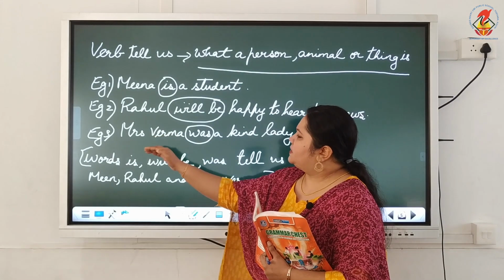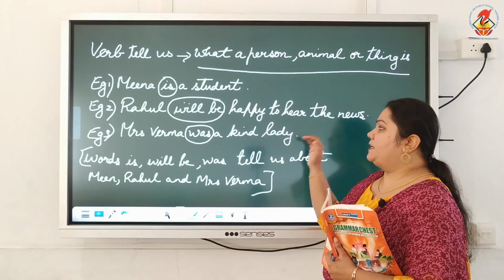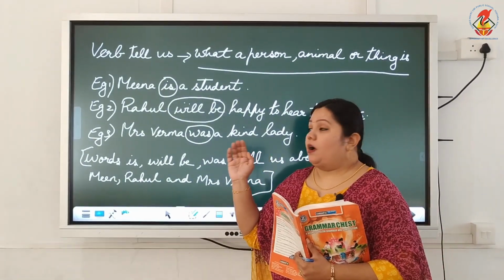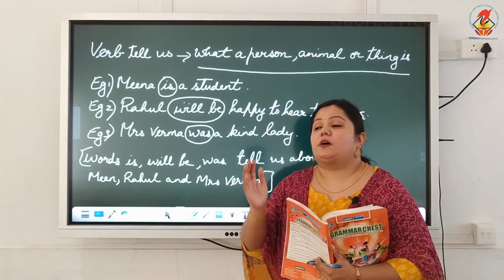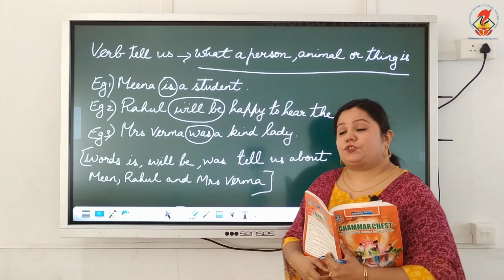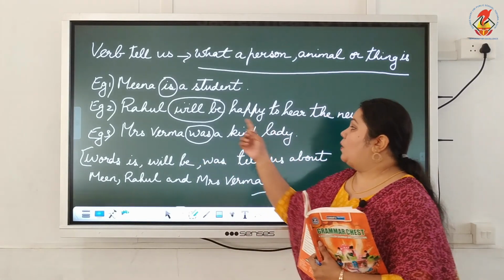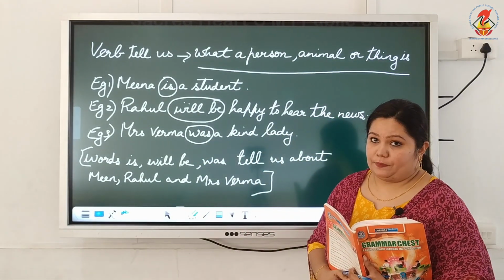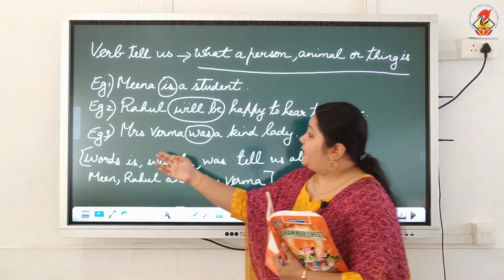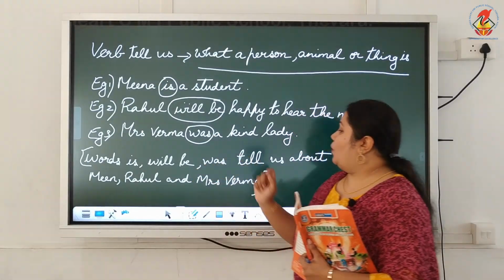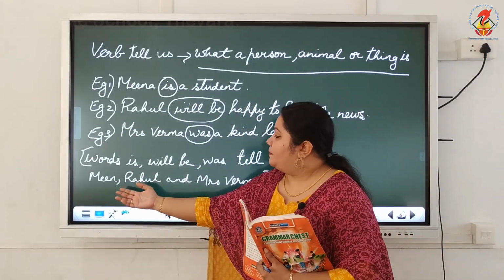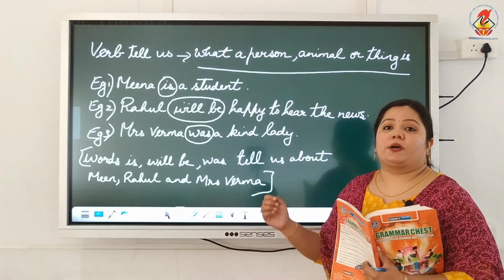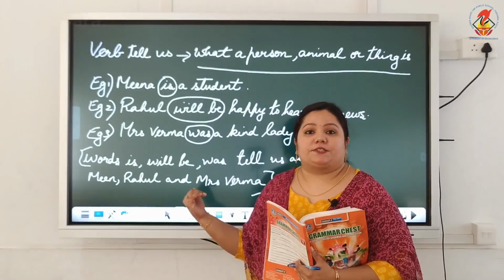Now the third one, Mrs. Verma was a kind lady. Now the sentence is about Mrs. Verma and it tells you about her nature or her character. How was she? She was a kind lady. So was is taken as a verb here. Alright. So the words is, will be and was tell us more about Meena, Rahul and Mrs. Verma, the subjects of our sentences.